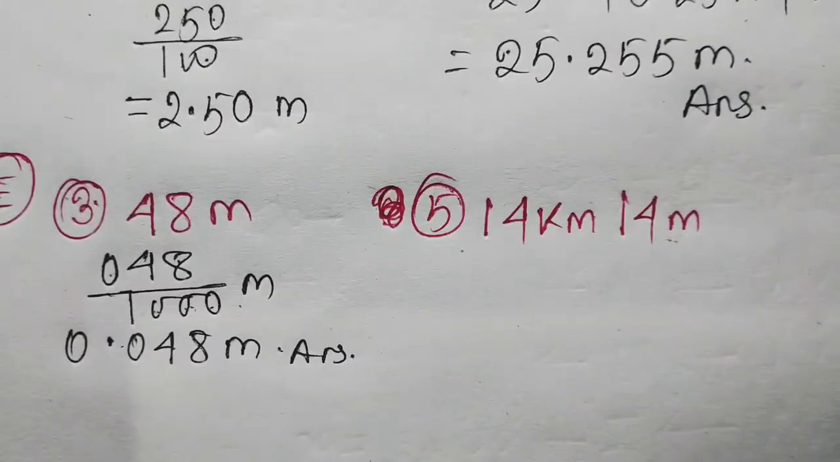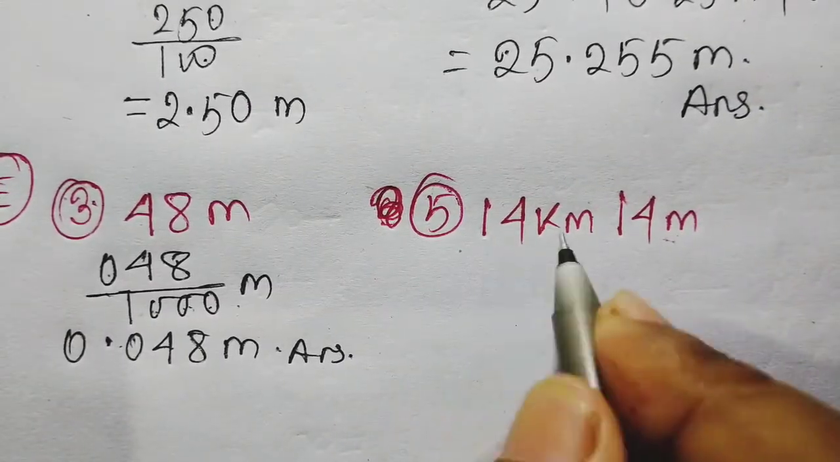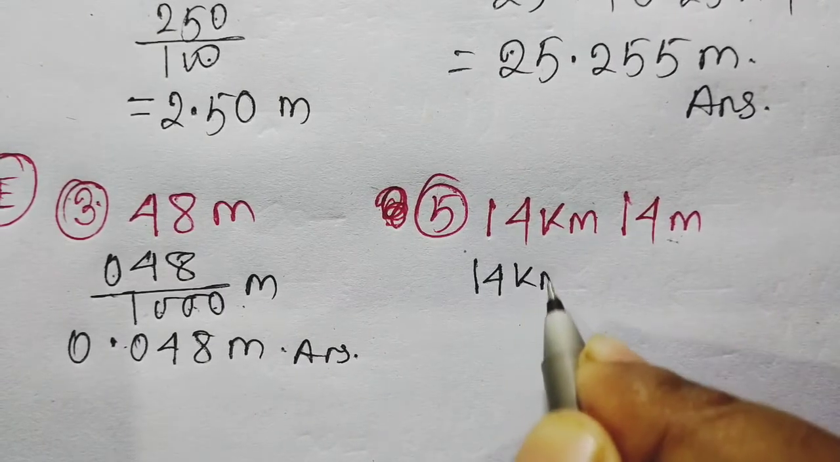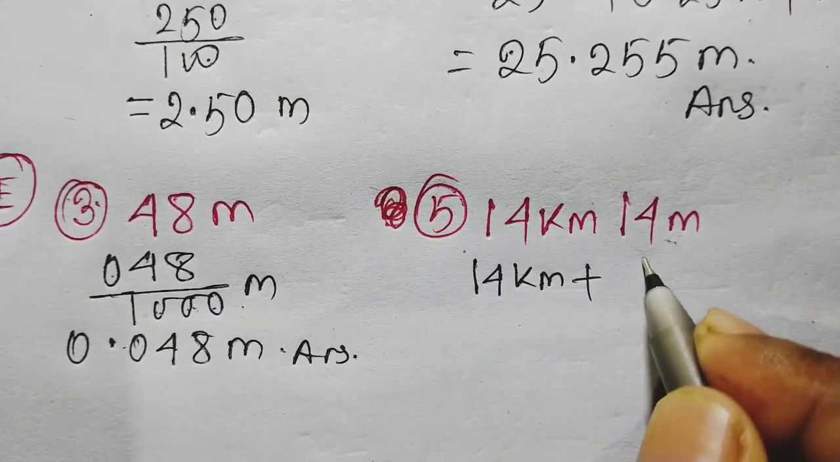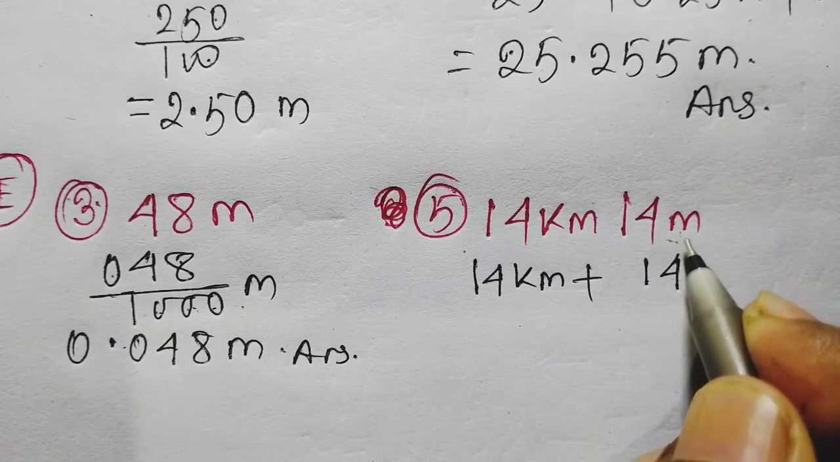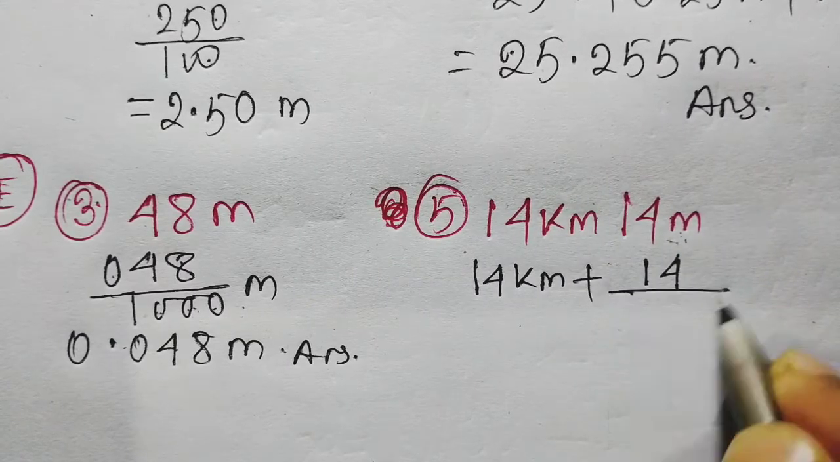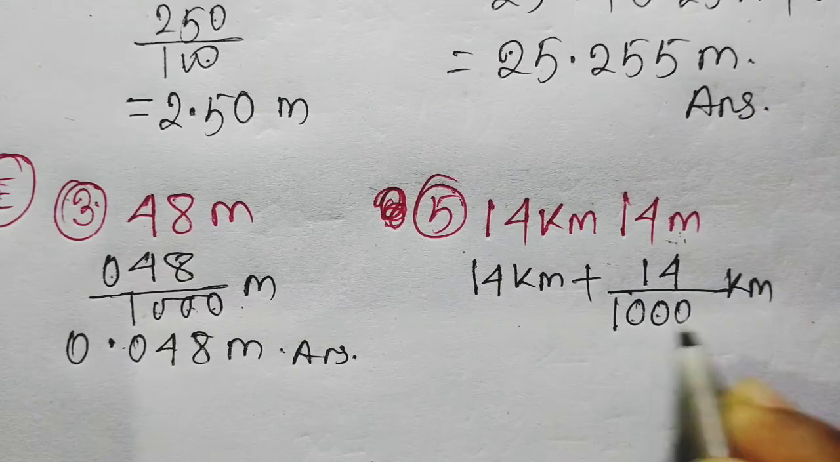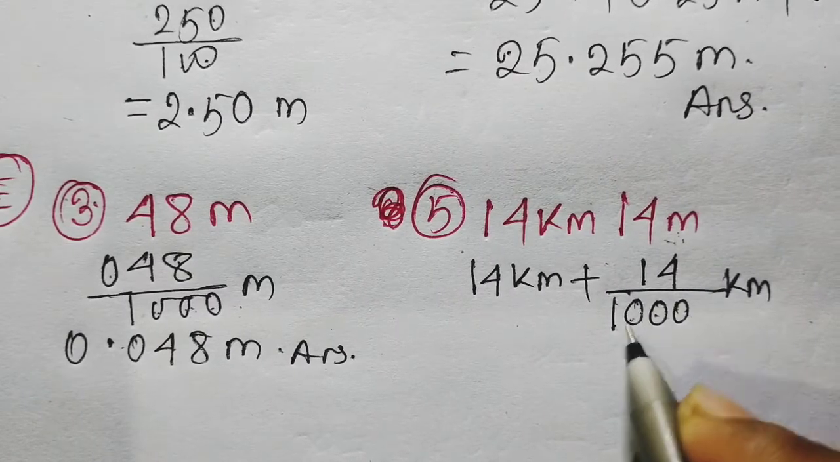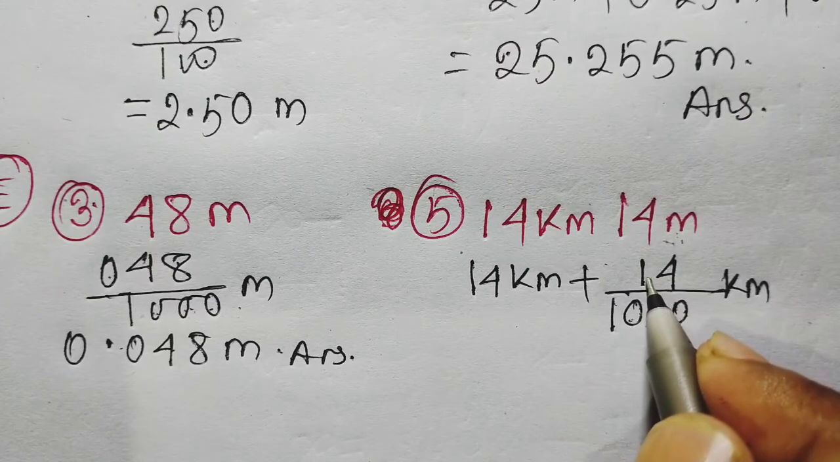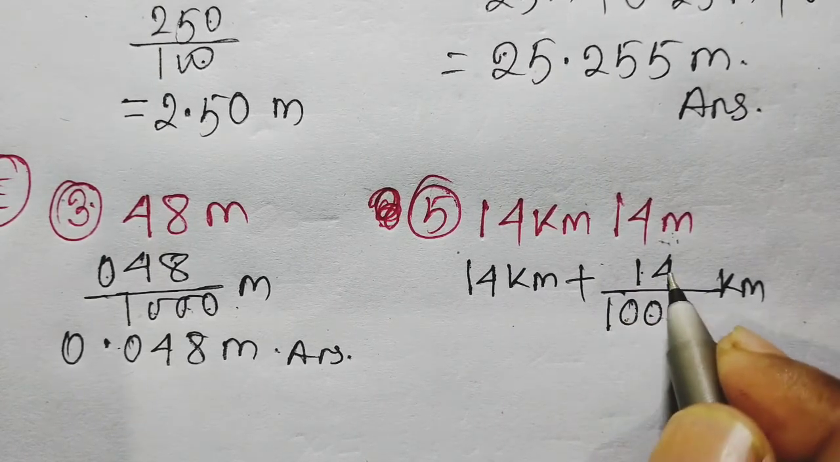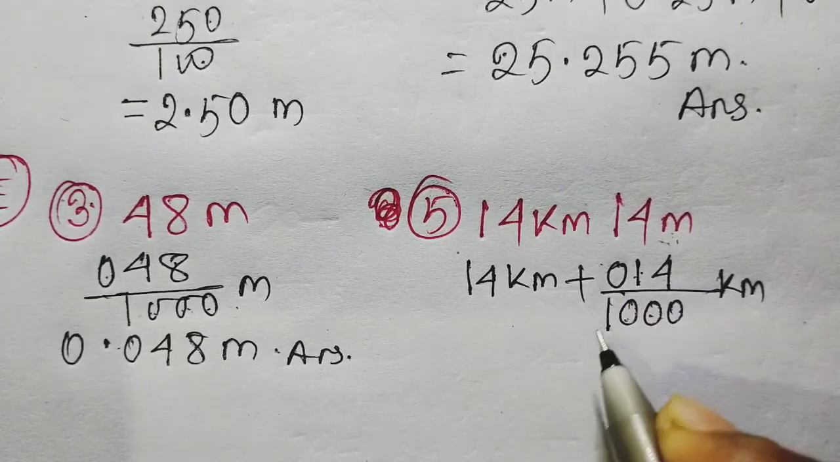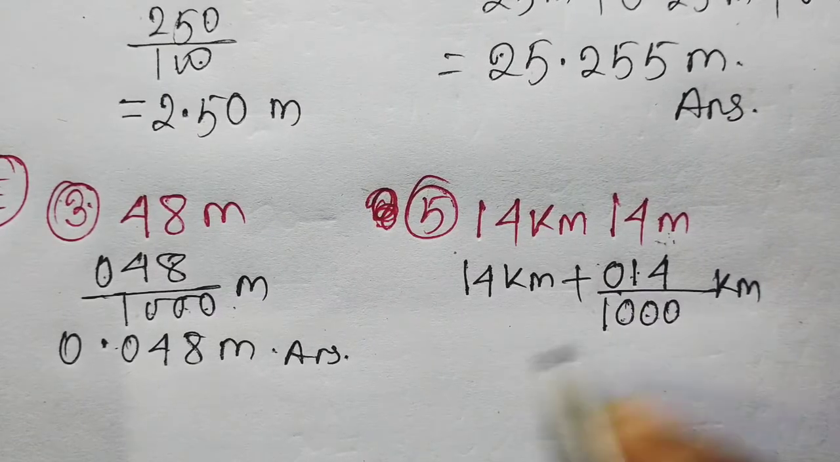Now try to solve question number 5. Here 14 kilometer is already given. Now we have to convert 14 meter, and from meter to kilometer we have to divide by 1000. How many zeros here? 3 zeros. So you have to put a point before 3 digits in the numerator. So here there are only 2 digits. So write an extra 0 on the left-hand side.